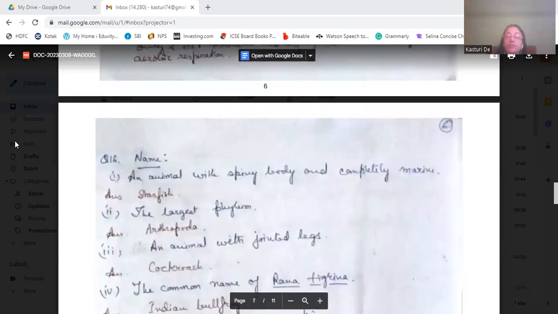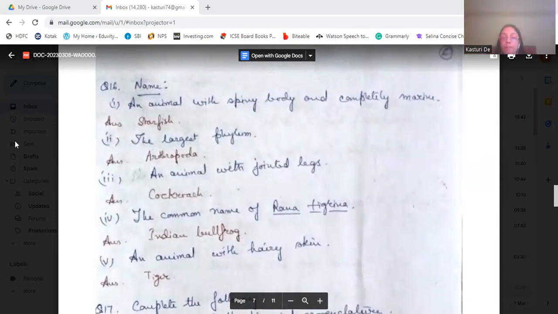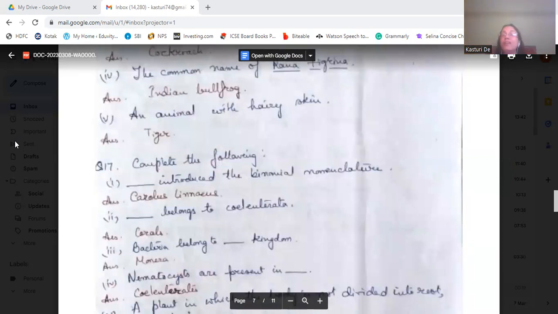Now, name an animal with a spiny body and completely marine. That's the starfish. The largest phylum is Arthropoda. An animal with jointed legs is cockroach. The common name of Rana tigrina is the Indian bullfrog. Then animal with hairy skin: tiger, man.